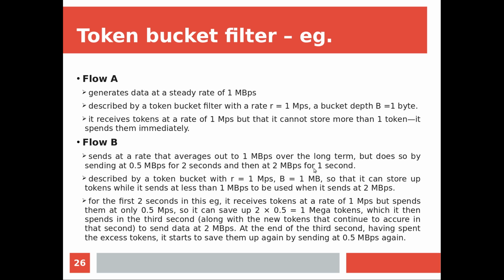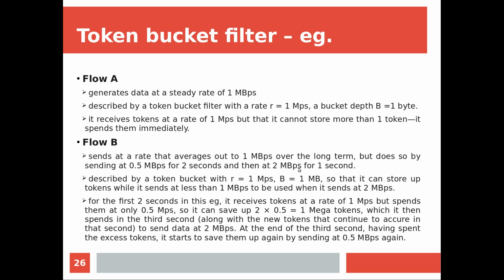So over a timeline of 3 seconds, for the first 2 seconds it is 0.5 megabytes per second, and in the third second I am sending 2 megabytes per second. So it is not a fixed flow, it is varying. This looks like bursty traffic: for the first 2 seconds I am going at a steady rate of 0.5 megabytes per second, and immediately I am jumping to 2 megabytes per second.